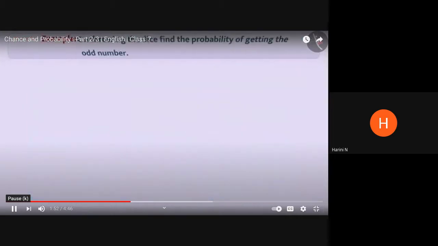Next example, on throwing the dice, find the probability of getting an odd number. Now, in the previous situations, there are three situations that she has discussed. I don't want you to write them in your classwork. I hope you have understood that the three situations are different in their own ways.